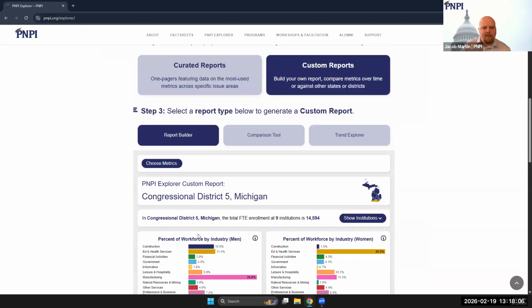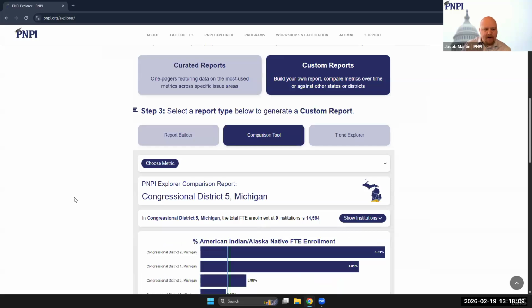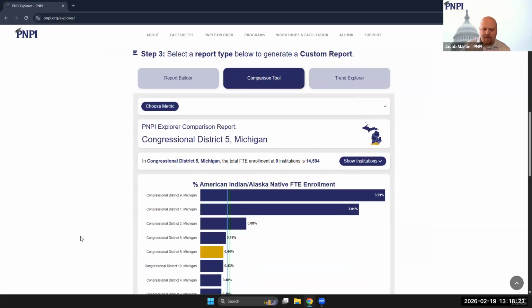We're going to move on to the comparison tool. The comparison tool allows you to plot a chosen metric and compare your selected geography with others. So we select the comparison tool option in step 3. It keeps our geography the same. That continues throughout the whole process. And similar to the report builder function, you're going to start by choosing the metric that you are interested in exploring. So we'll go ahead and click on choose metric here.